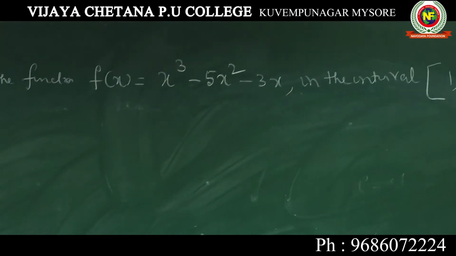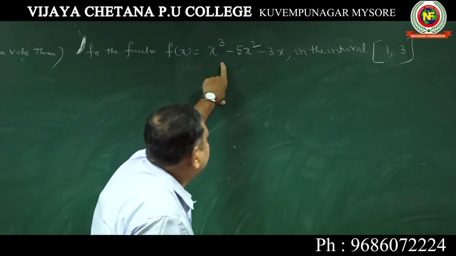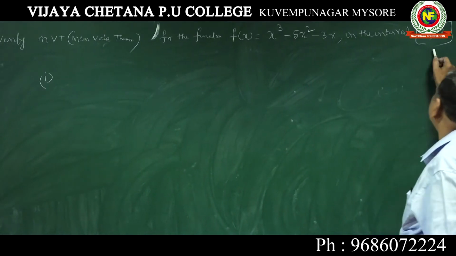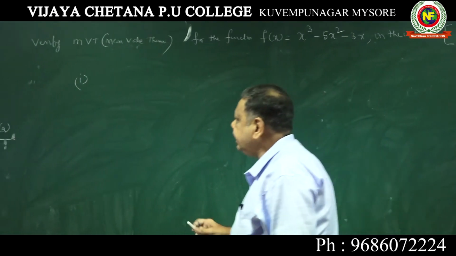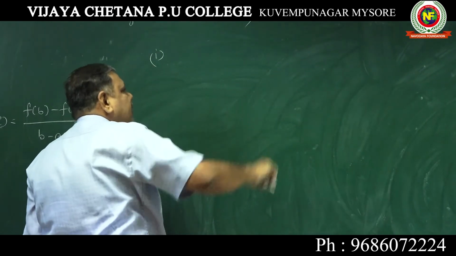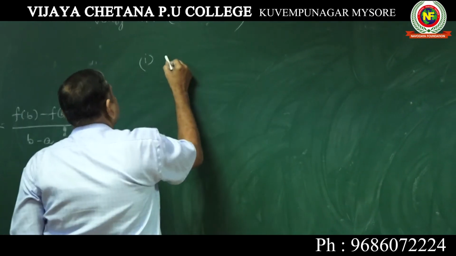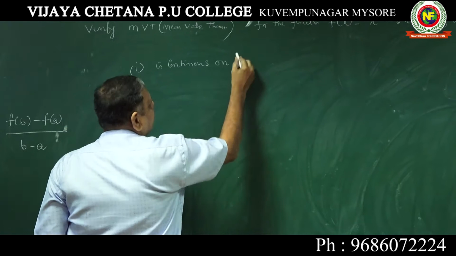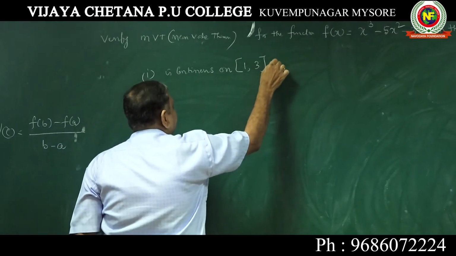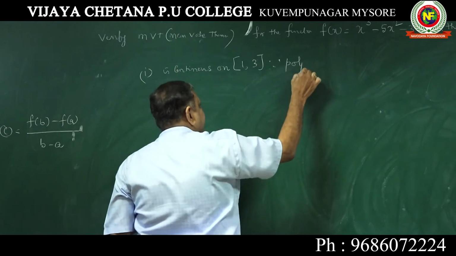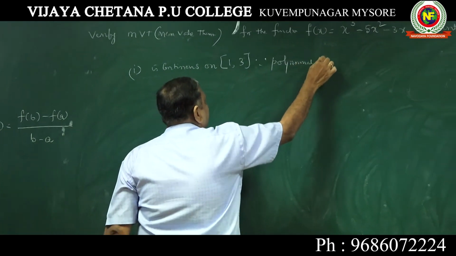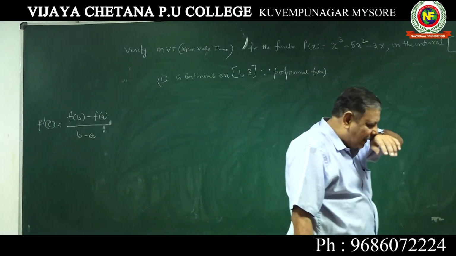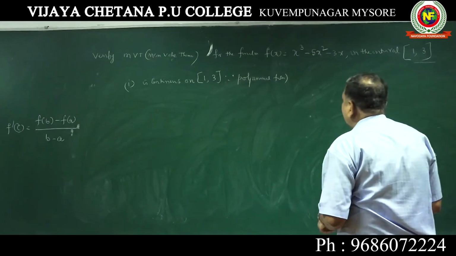You write down the given function f of x is equal to x cube minus 5x square minus 3x is continuous on 1, 3. First thing is write the given function. Given function f of x is continuous on this open interval 1, 3 because it is a polynomial function, a polynomial function of degree 3. Highest degree, that is the degree.